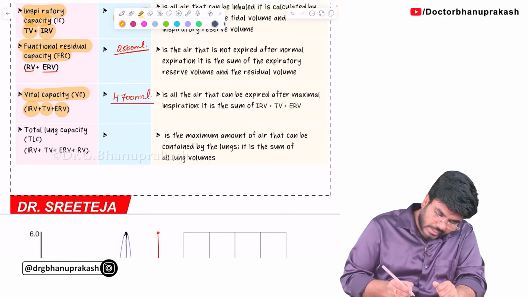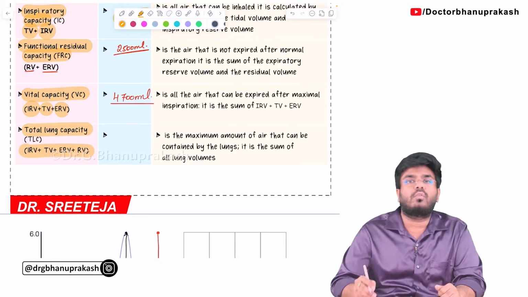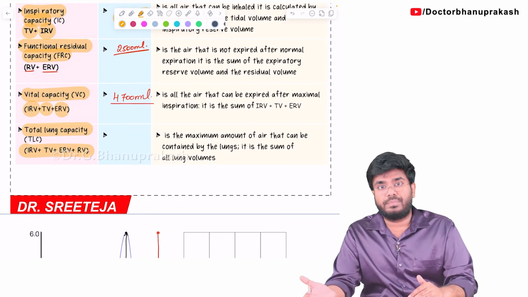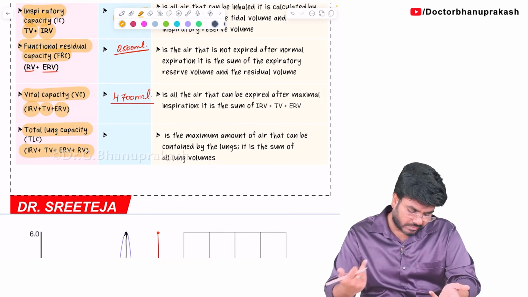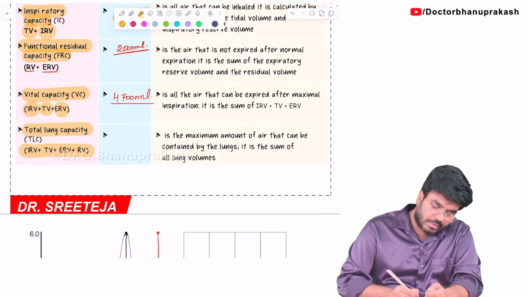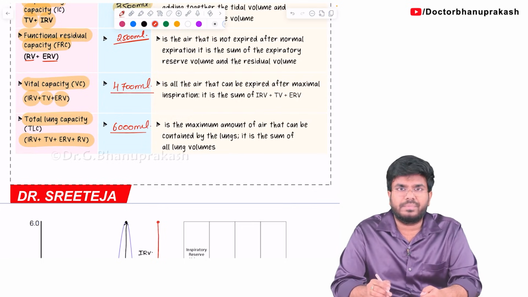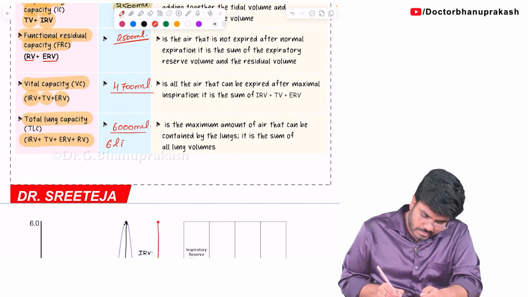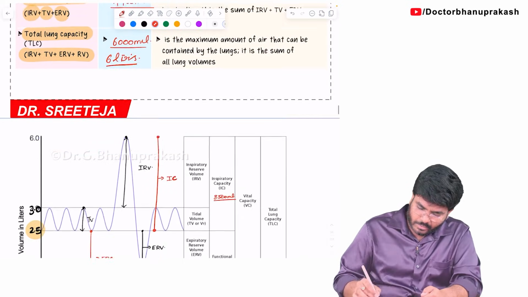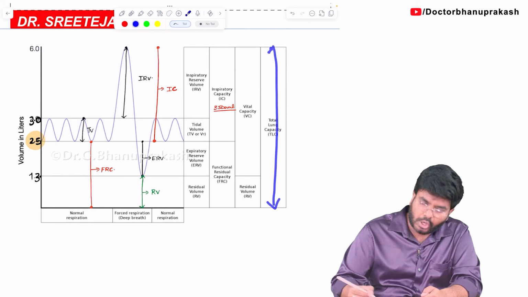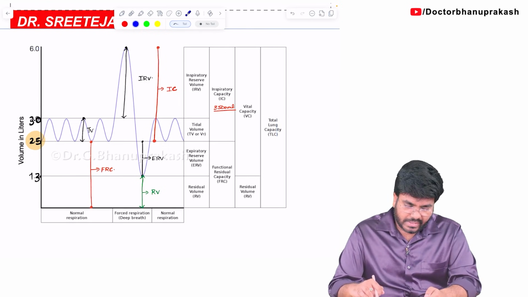Next, what is the total lung capacity? Total lung capacity means addition of all the 4 volumes, including the residual volume. That is vital capacity plus residual volume. If you add all the 4 volumes, that will be the total lung capacity, and the value will be somewhere around 6000 ml, or you can say 6 liters. So in the spirometry, you can see the total lung capacity is from here till here, including all the 4 volumes. Now, it is very clear, right?